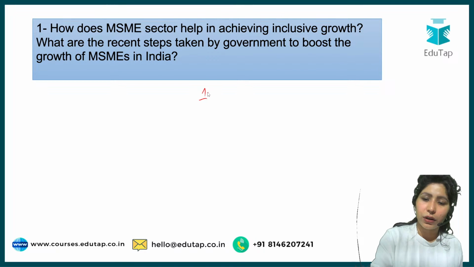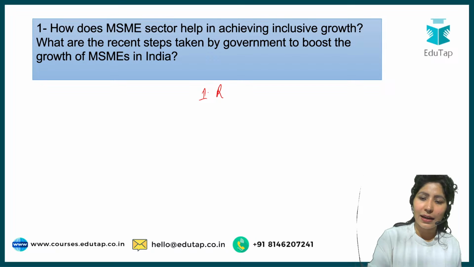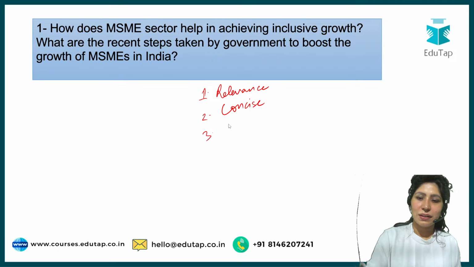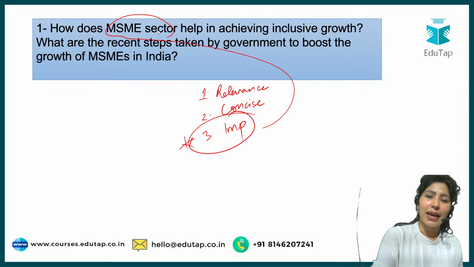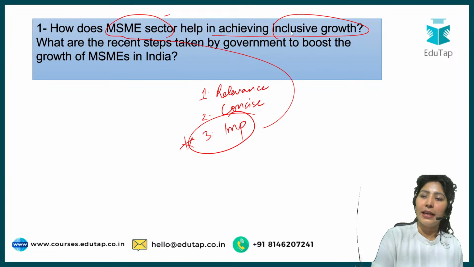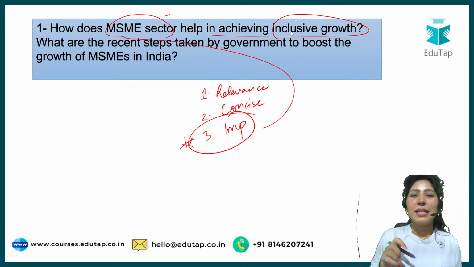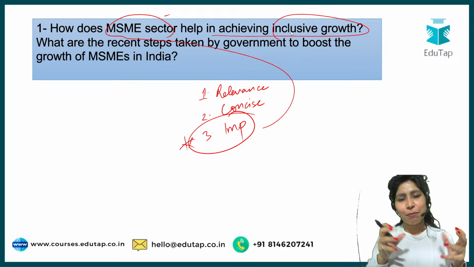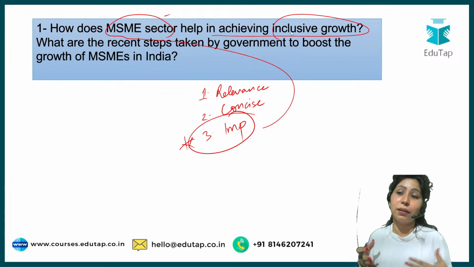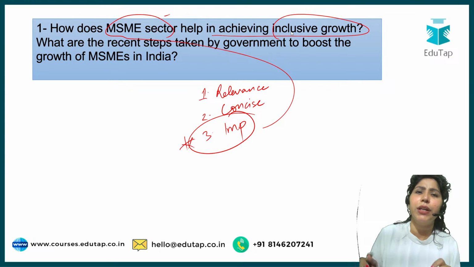Remember the rules of introduction. First of all, there has to be relevance. It has to be concise. Third, it has to make this topic appear important. What is the topic here? MSME sector in inclusive growth. These are your keywords here. So make this topic, contribution of MSME sector in achieving inclusive growth, appear important in 3 to 4 lines.